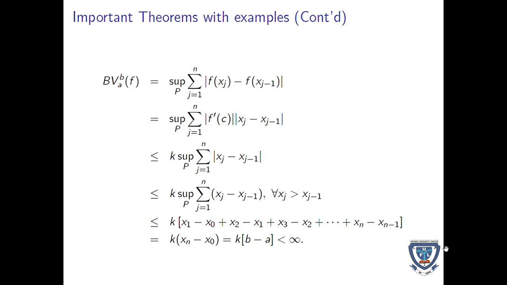We can move away from the absolute value into brackets because it's a monotone sequence. So we assume that x_j minus x_{j-1} is going to be positive. When you continue with the expansion, every other term will cancel out and x_n minus x_0 will remain. So the final value will now be k times (b minus a), which is finite.